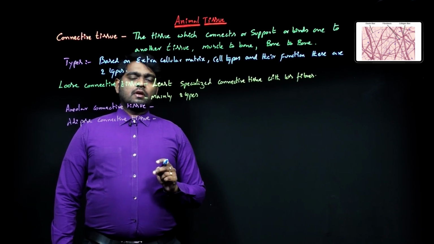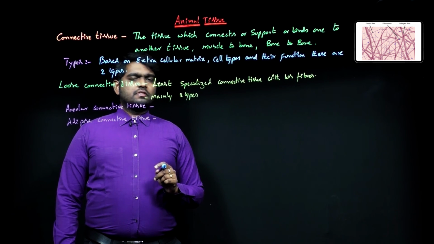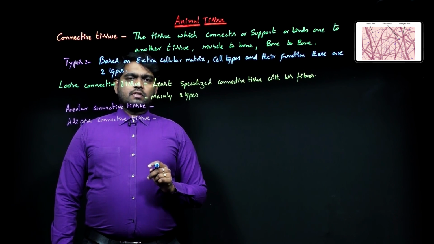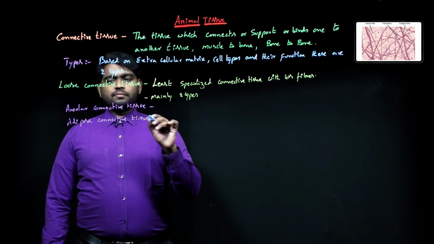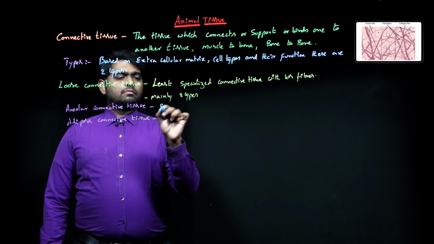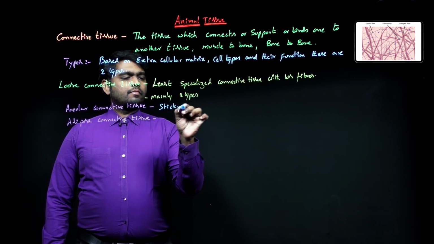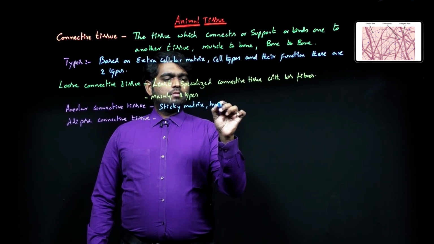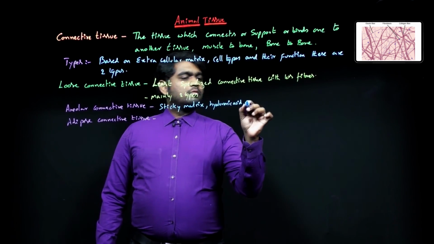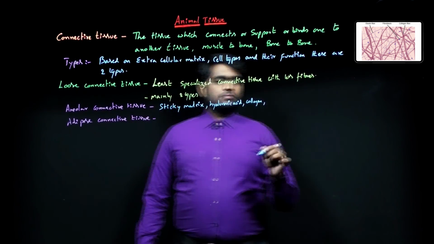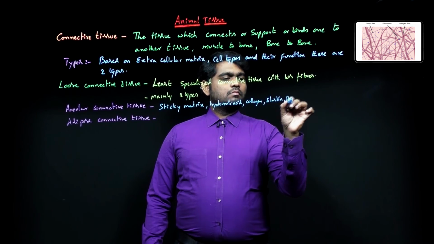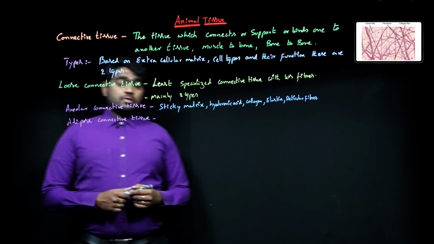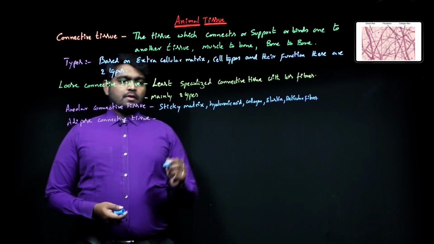Areolar connective tissue is composed of hyaluronic acid and sticky matrix, and also collagen fibers, elastin fibers, reticular fibers. Adipose tissue is composed mostly of fat cells.